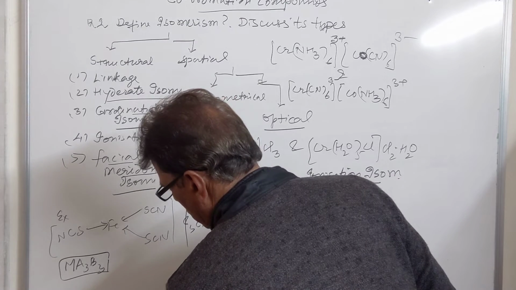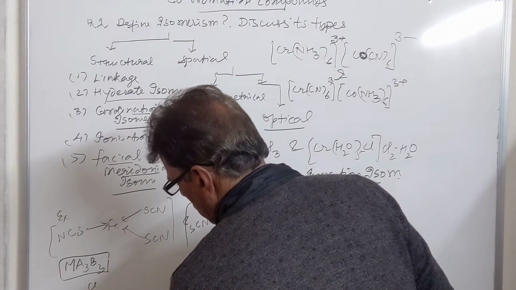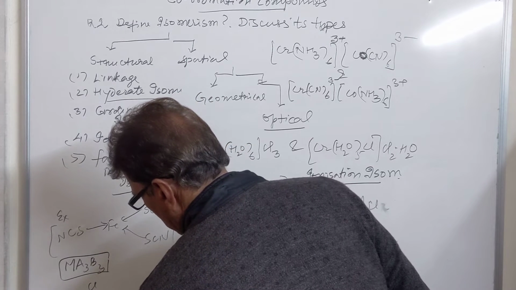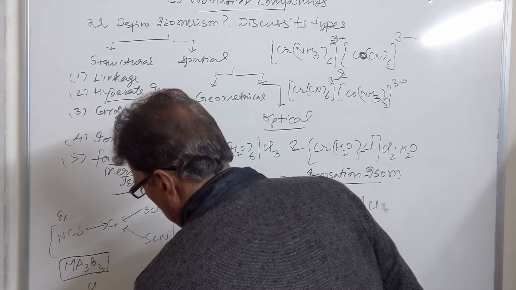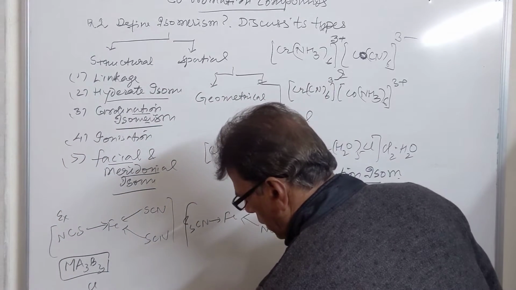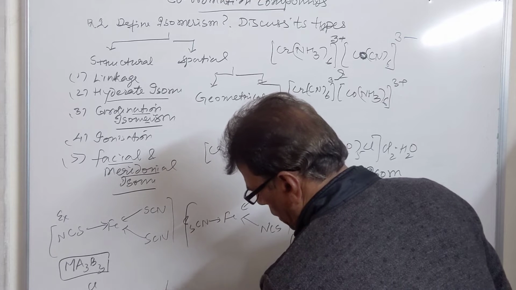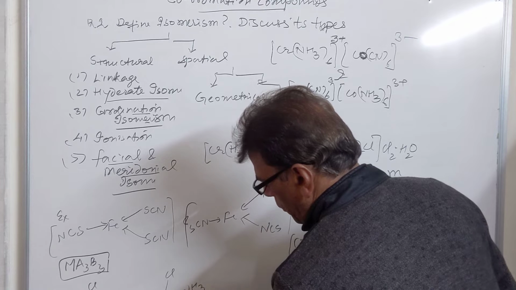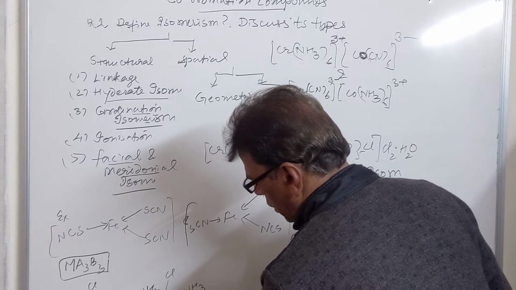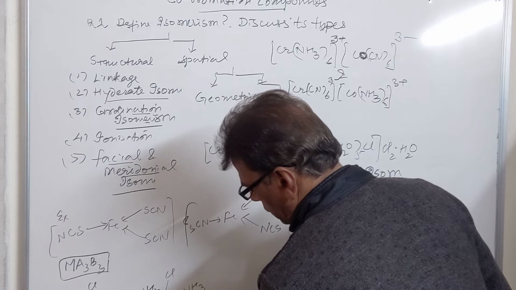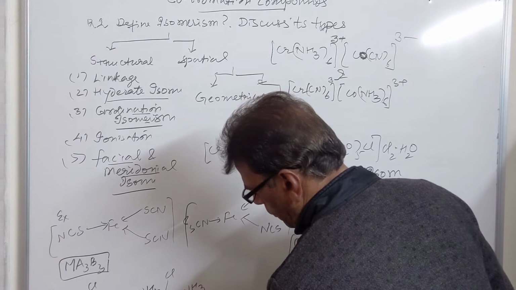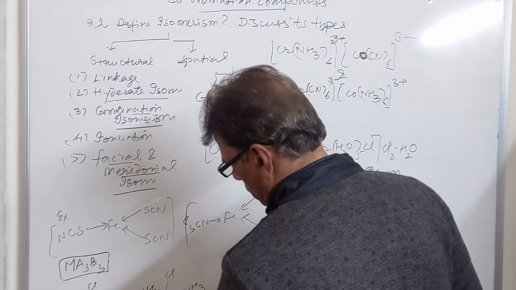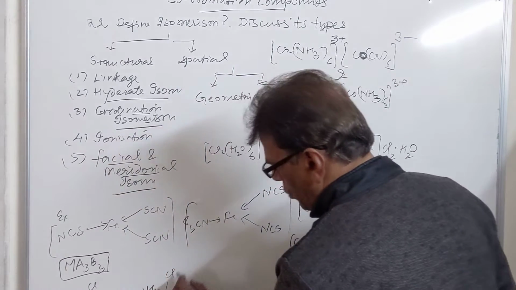And if the three ligands are present on the meridional positions, then such isomers are called meridional isomers.